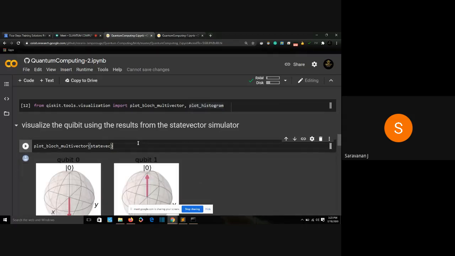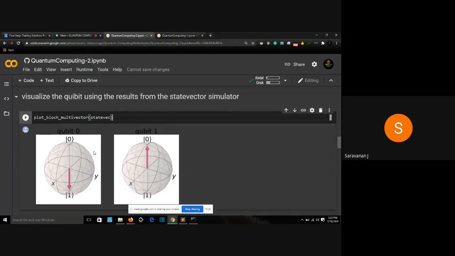You observe, we're getting two results. This is my qubit 0. This is the state vector I am talking about, the state vector of my qubit. This is how a qubit really looks like. I was telling you it will be a percentage of 0 and 1, right? This is how a qubit looks like. So we have measured it.